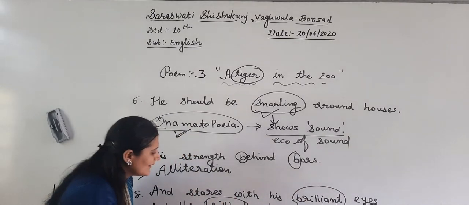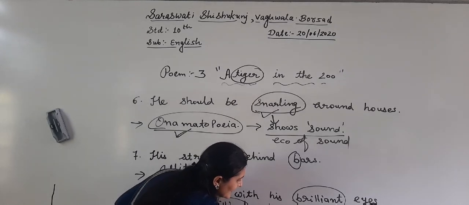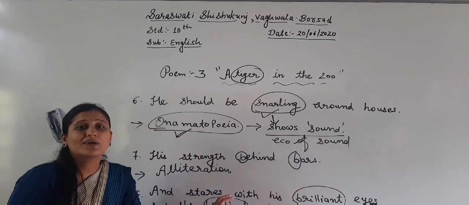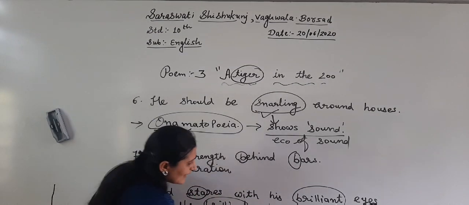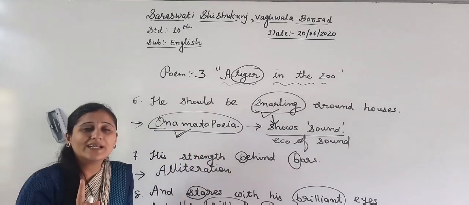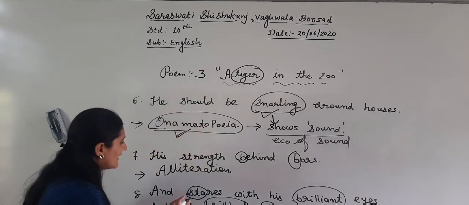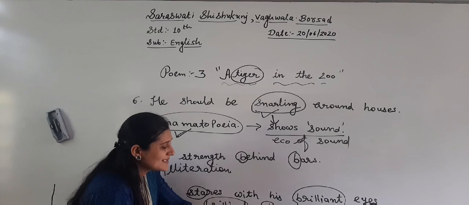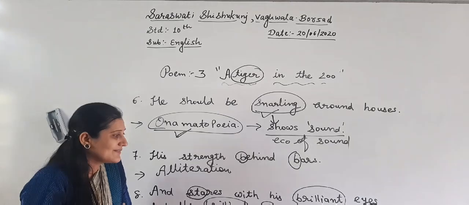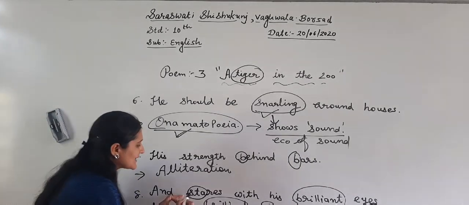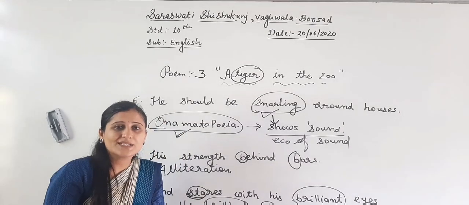So this is repetition plus alliteration. Which consonant letters are repeated? S-T-A, S-T-A. Not one letter, not two letters, three letters are repeated: stares, S-T-A, and stars, S-T-A. So this is alliteration. Do you understand now?